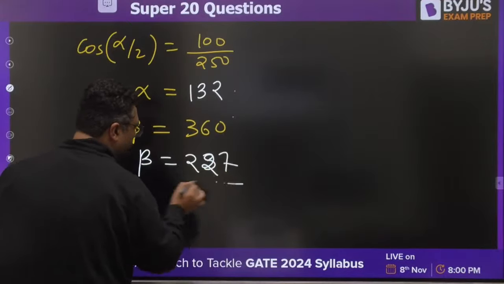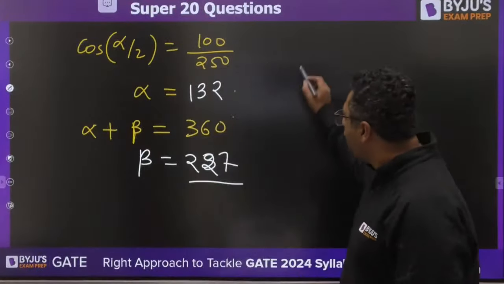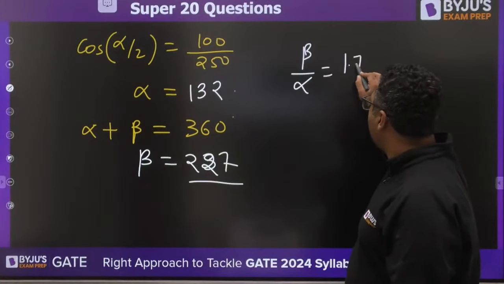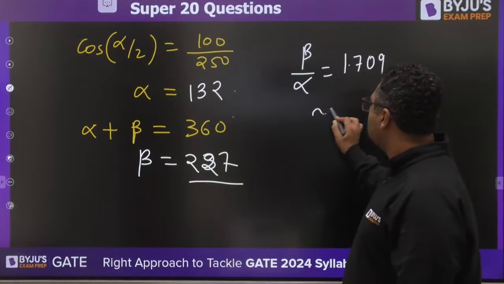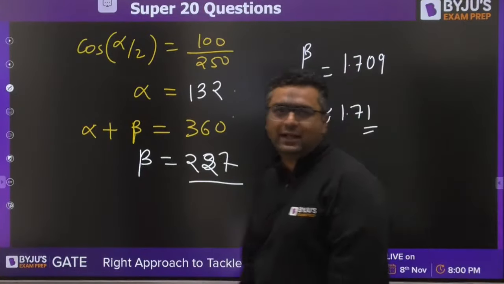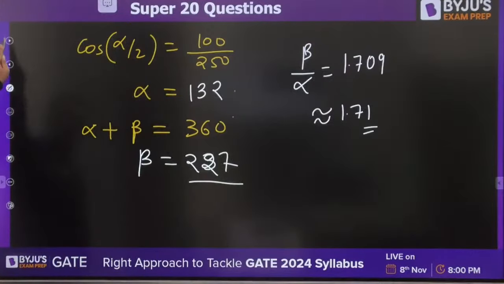227 around. Yes or no? Yes, Anu, hello dear. So when you are going to find out beta by alpha, it will be coming out to be 1.709. So you can answer it as 1.71. That would be the right answer. Very good guys. So all of you have given the right answer for this question.